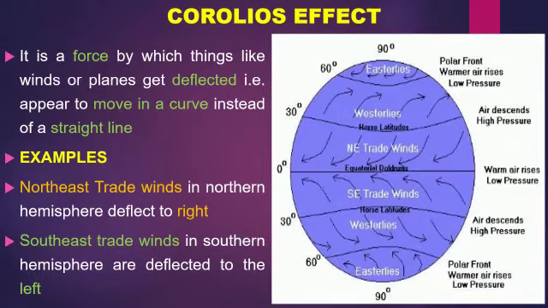Coriolis effect. Coriolis effect is a force by which things like winds or planes get deflected. That is, they appear to move in a curve instead of a straight line. Now if you look at the figure, northeast trade winds in the northern hemisphere deflect to the right, while southeast trade winds in the southern hemisphere are deflected to the left.